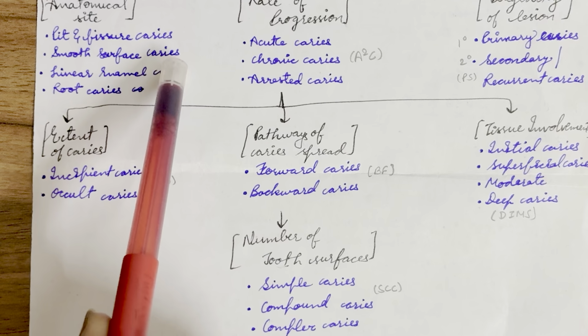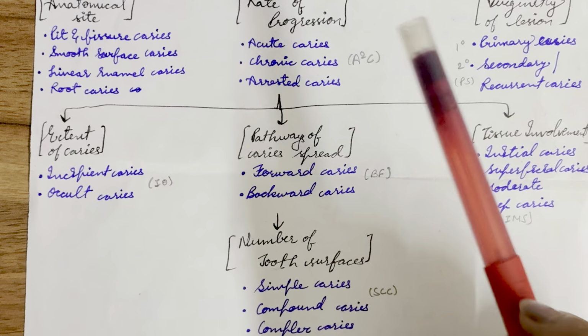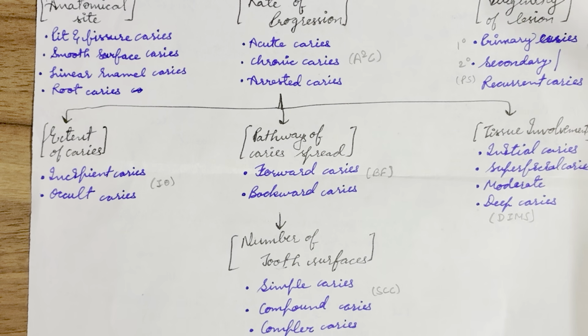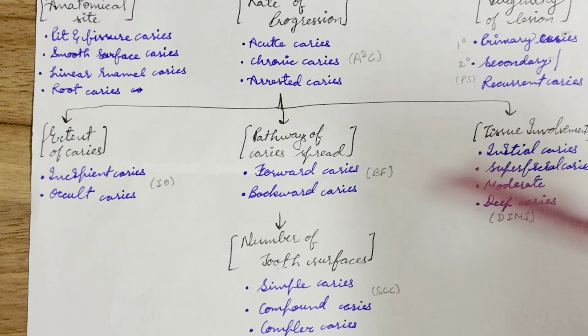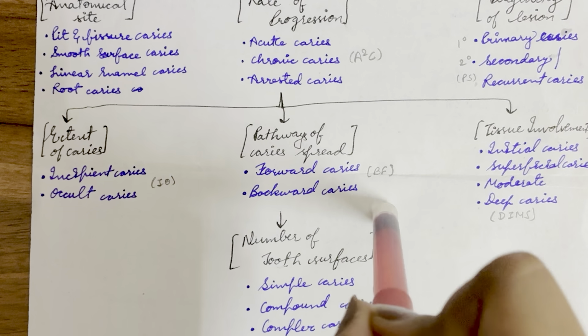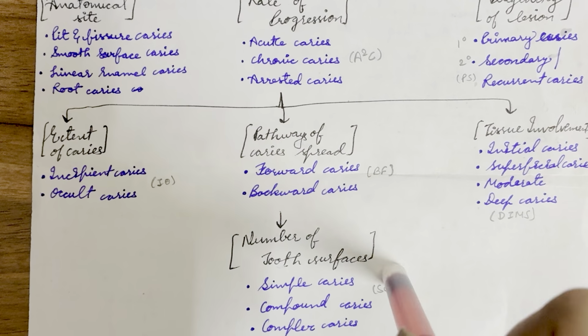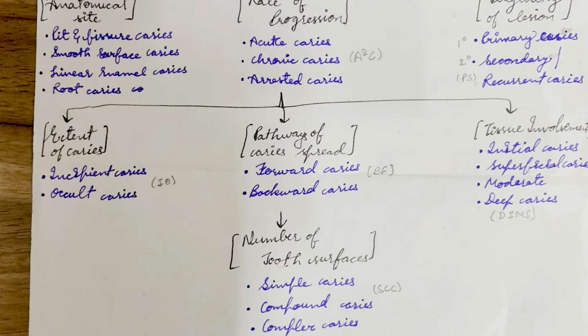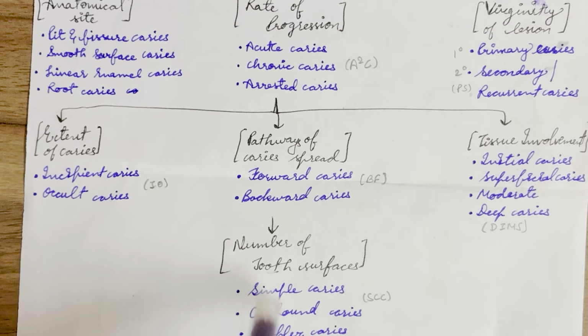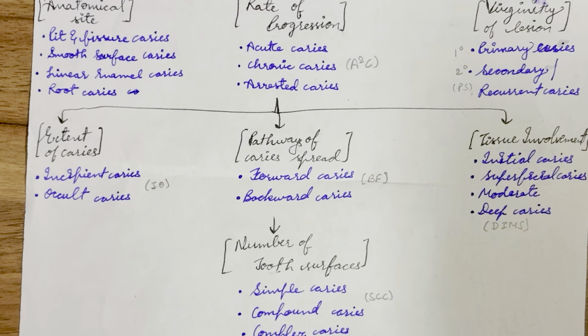And here are the tricks to learn these classifications and types. Now, rate of progression: A to C. Virginity of lesion: primary, secondary. Extent of caries: IO. Pathways of caries spread: BF, backward, forward. Tissue involvement: DIMS, deep, initial, moderate, superficial. Number of tooth surfaces: simple, compound, complex, SCC. Okay.